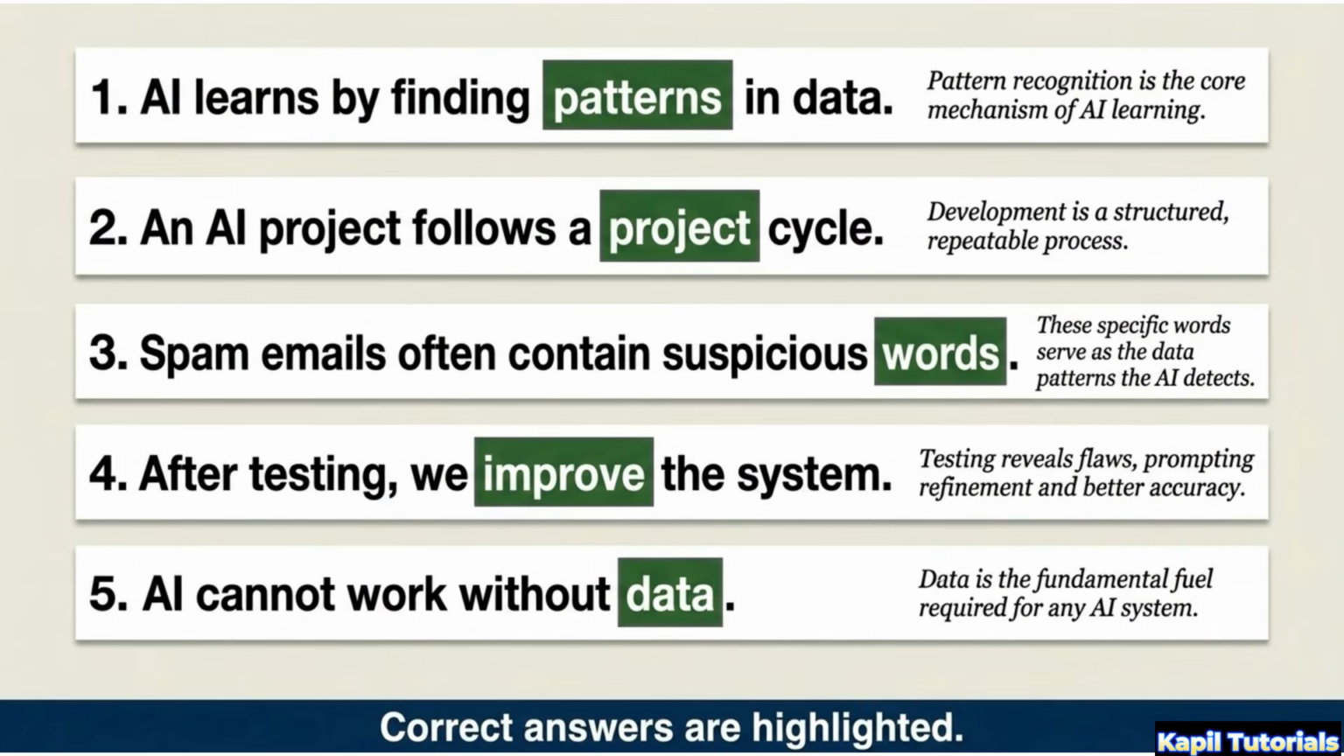Here are the completed sentences. AI learns by finding patterns in data, following a project cycle. Spam emails often contain suspicious words. After testing, we improve the system, and remember, AI cannot work without data.